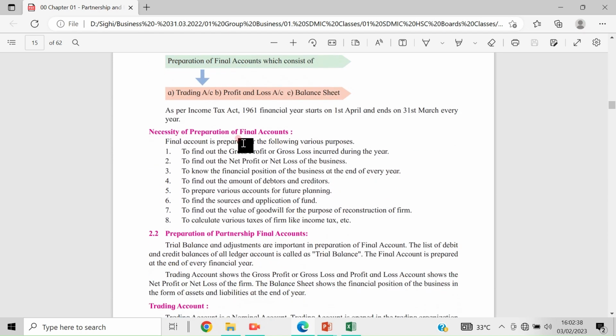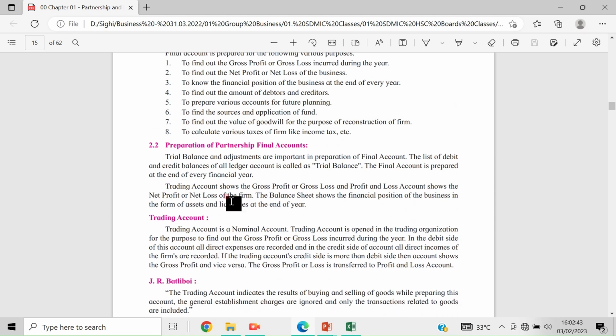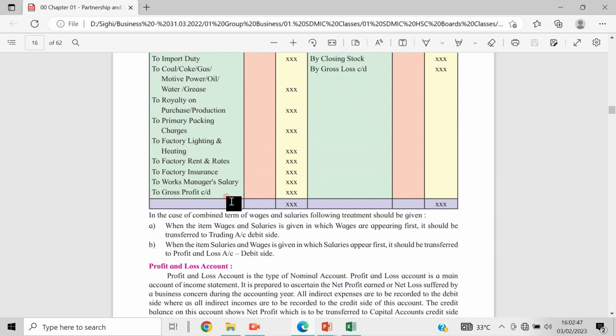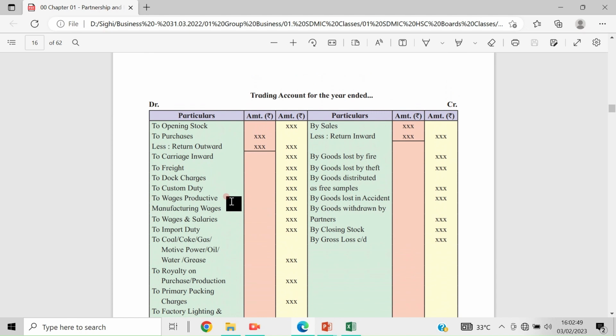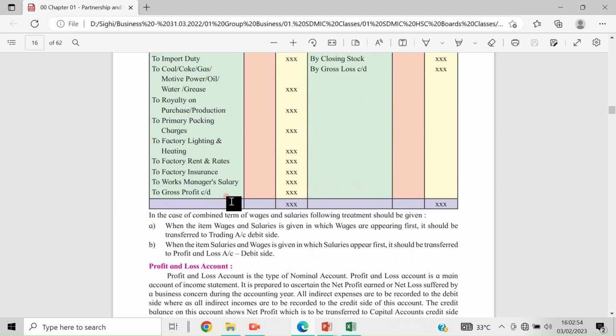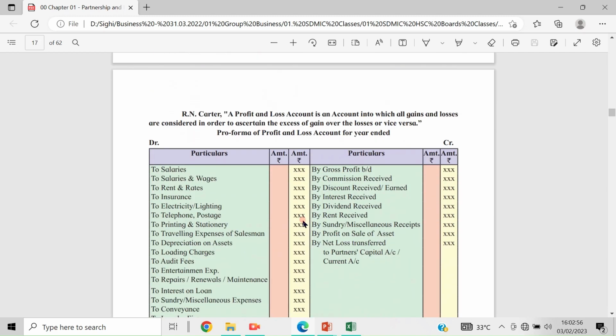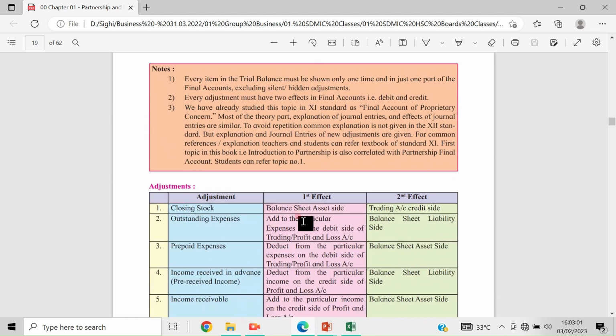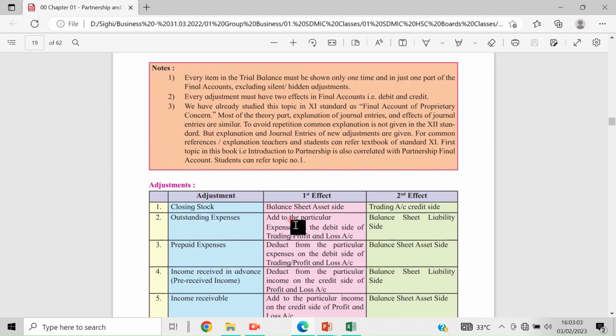What is the necessity of preparation of final accounts? Everything we learned. Then, before explaining the preparation of the final accounts, I took you through the important adjustments in the final accounts. Some important adjustments in the final accounts.